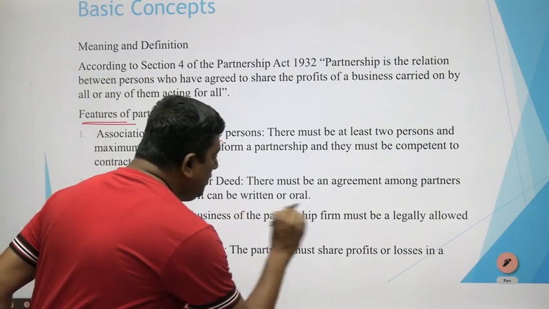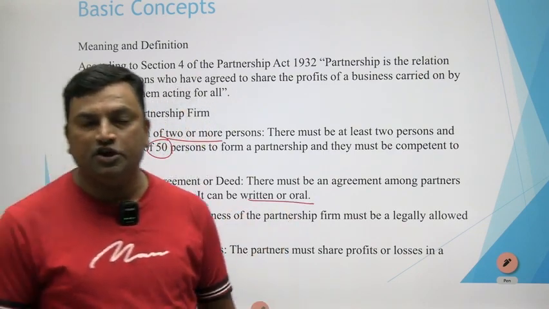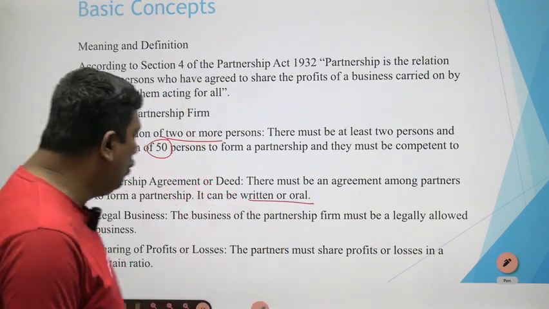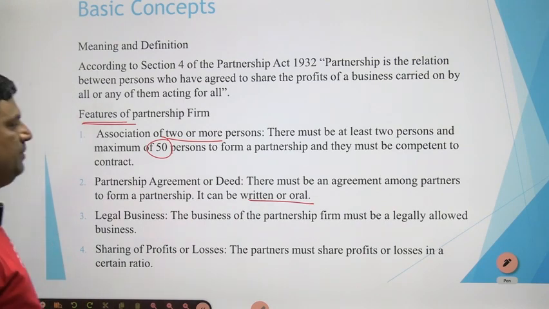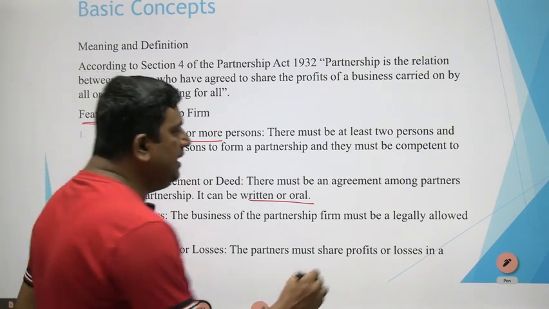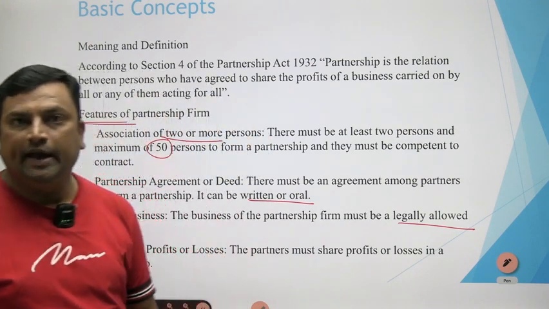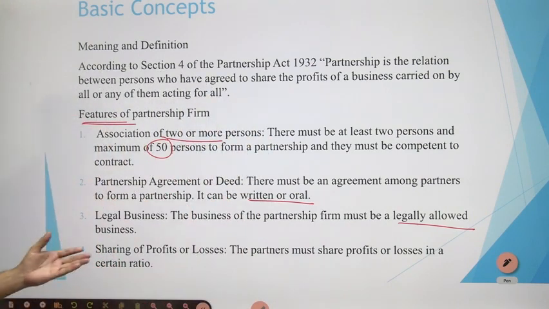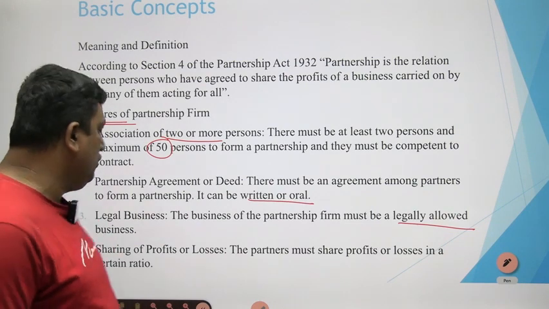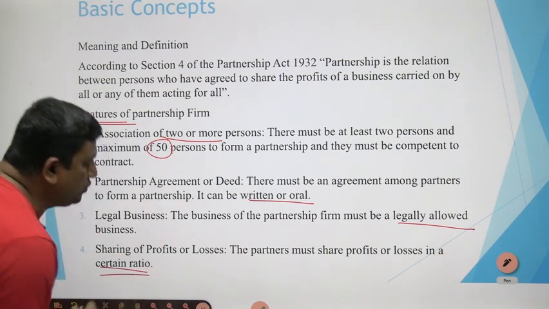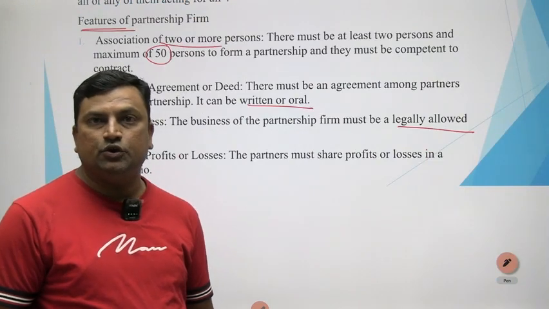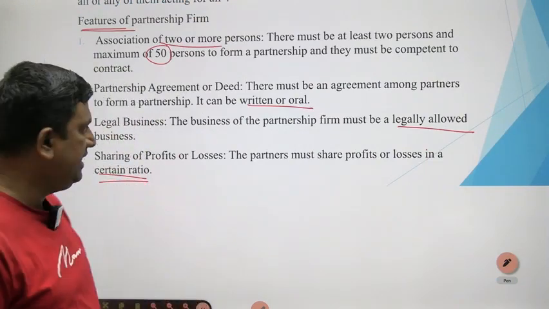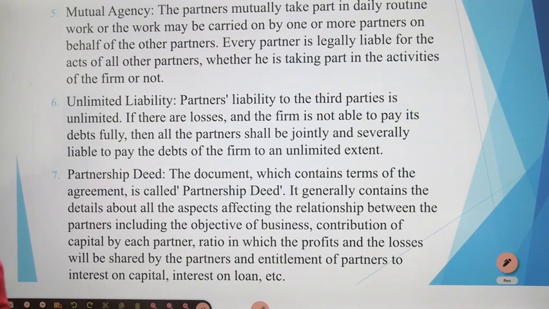Partnership agreement deed. It can be written or oral. Legal business. The business of the partnership firm must be legally allowed. Okay. Any illegal business is not as per the Partnership Act. The sharing profit and losses, the partners must share profit and losses in a certain ratio. How we are going to decide this ratio, that I will tell you each and every part, don't worry. Then it will be mutual agency, unlimited liability.